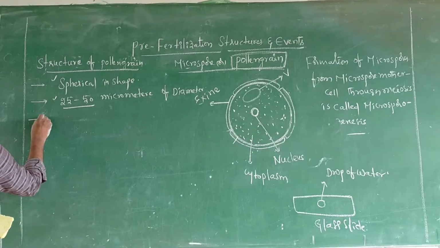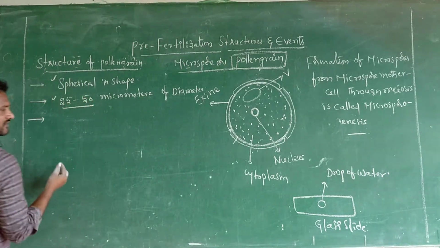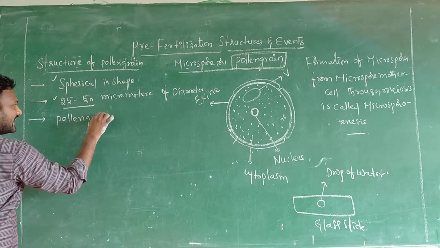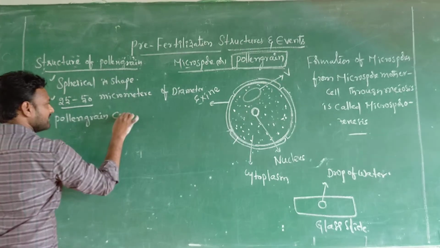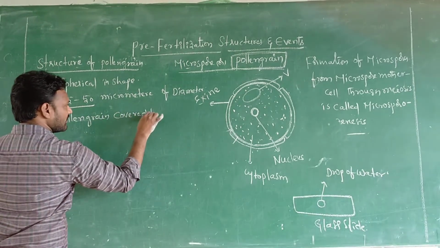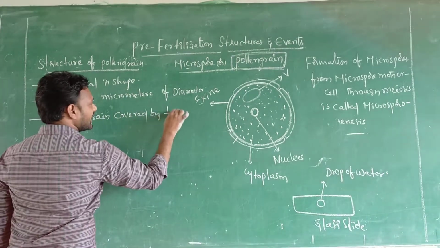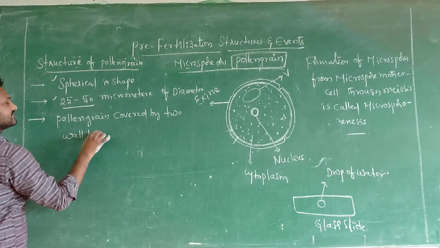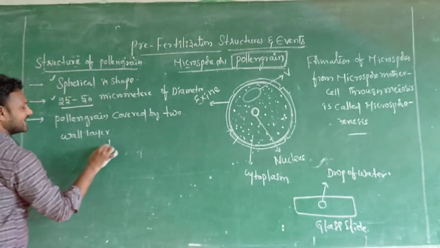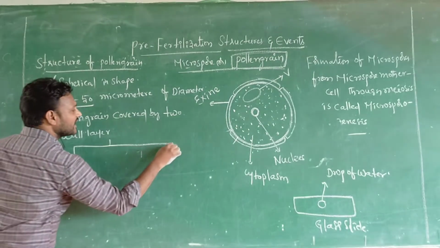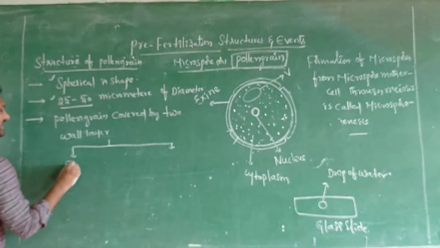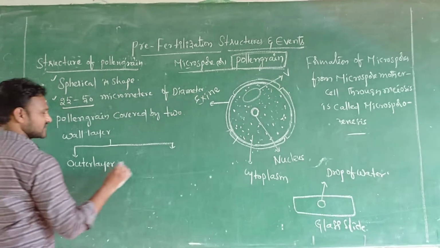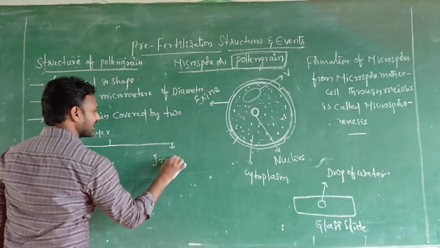Next, you observe this pollen grain. The pollen grain is covered by two wall layers. What do the two wall layers mean? The first one is the outer layer, and the second one is the inner layer.